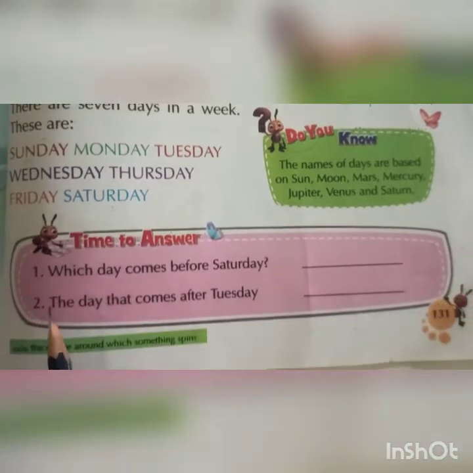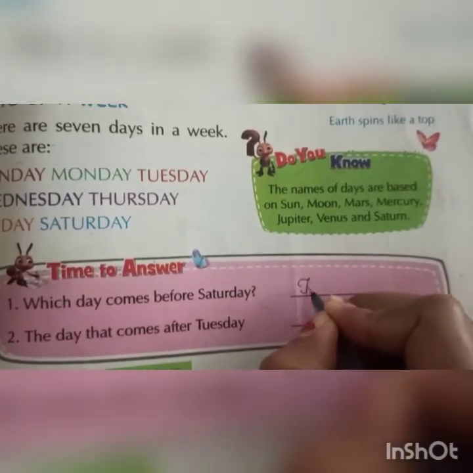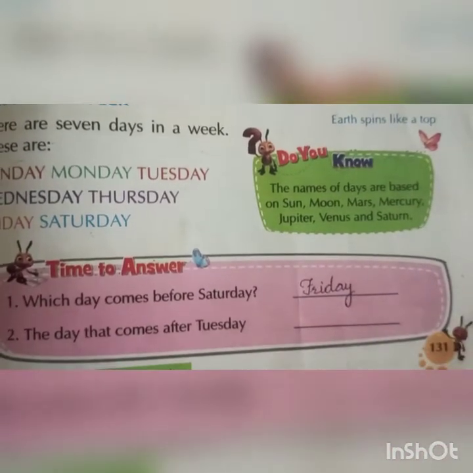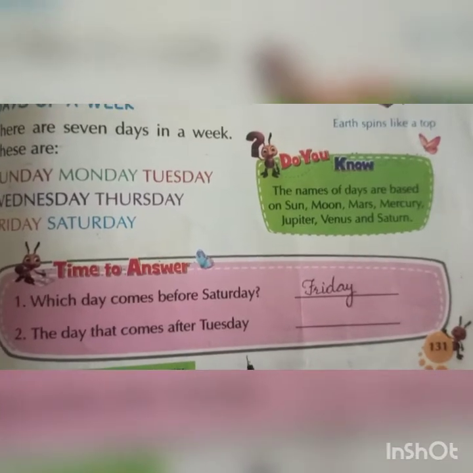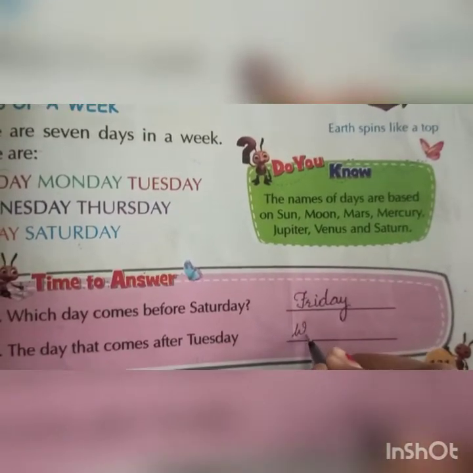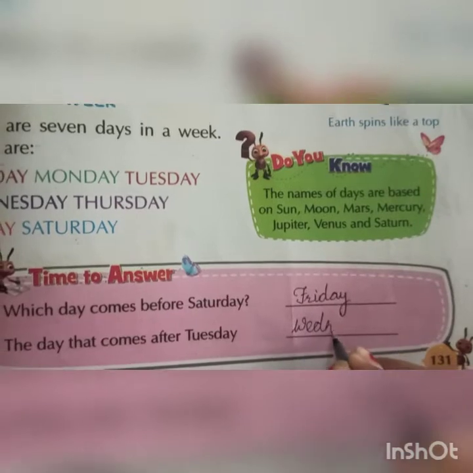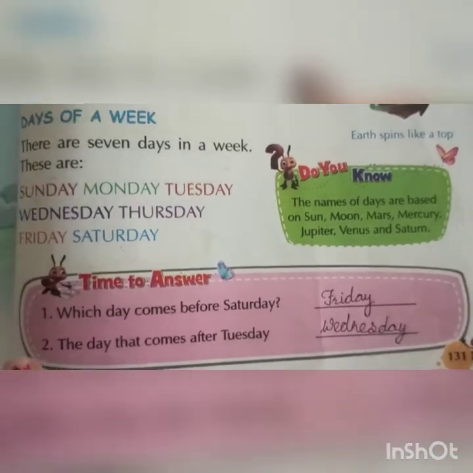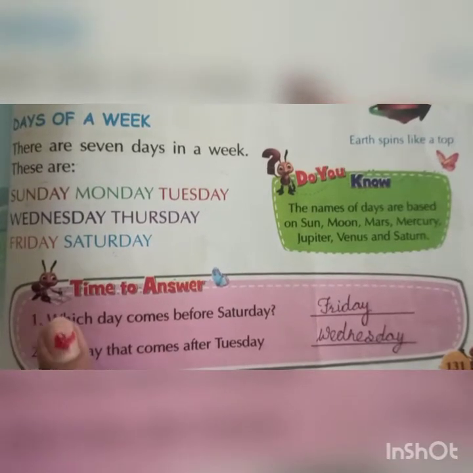Okay. Now see a small activity. Which day comes before Saturday? Friday. So write here Friday. Next, the day that comes after Tuesday. After Tuesday, which day comes? Wednesday. So write here Wednesday. So students, I hope you understand the days of a week.